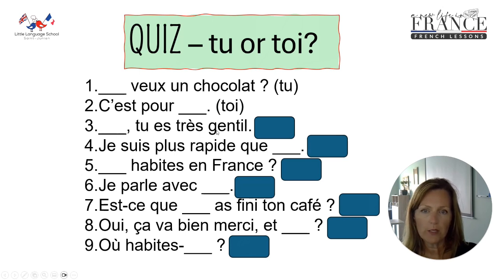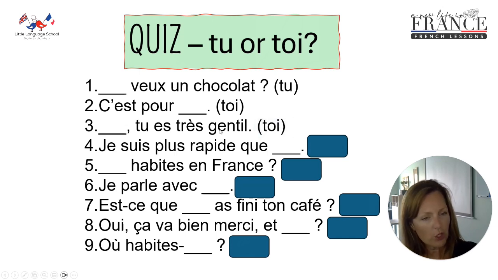Number 3, something es très gentil. So here we've got you are very kind. So what are we going to say here? You are very kind. We're going to say toi, because this is an example of it being stressed here. You are very kind. We're really giving that stress. Toi, tu es très gentil.